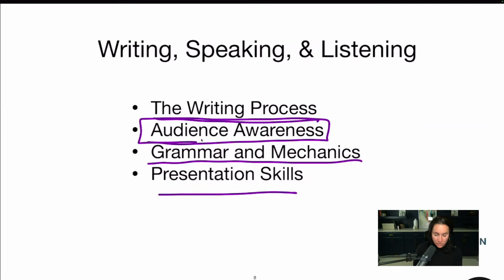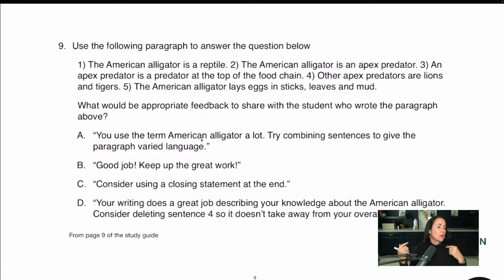And then presentation skills. The writing process is a big part of this part of the exam. These last two, like speaking and listening, are less prominent, but you'll still have some questions. Let's have a look here. All right. So lots of big answer choices here. Again, a lot of you would start up here, work backwards, think like a test maker.